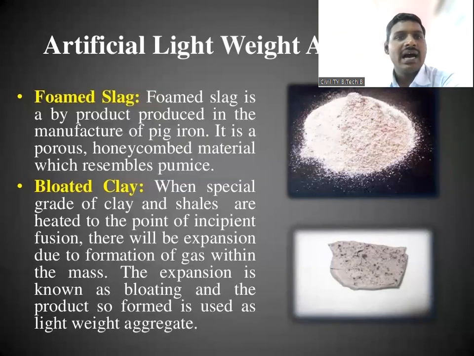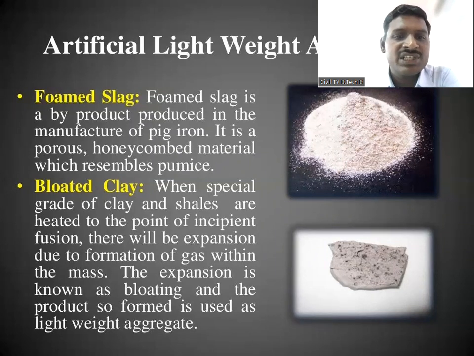The next artificial lightweight aggregate is bloated clay. For this we have to use a special grade of clay and shales, heated to the point of incipient fusion.